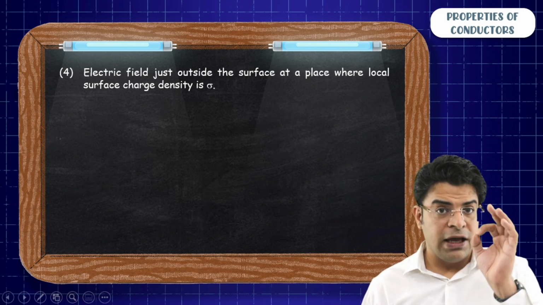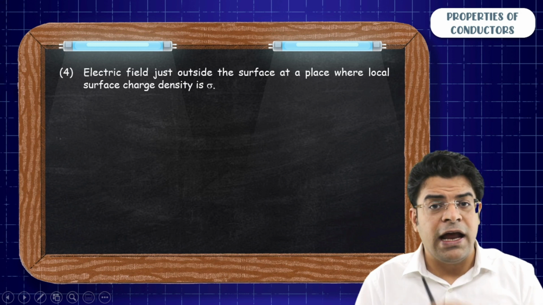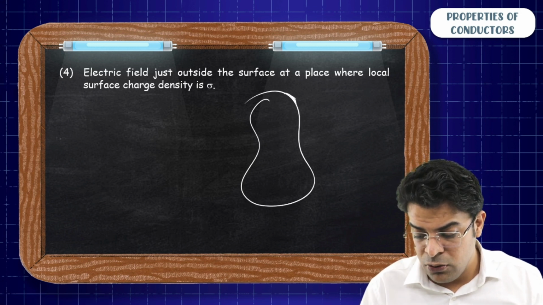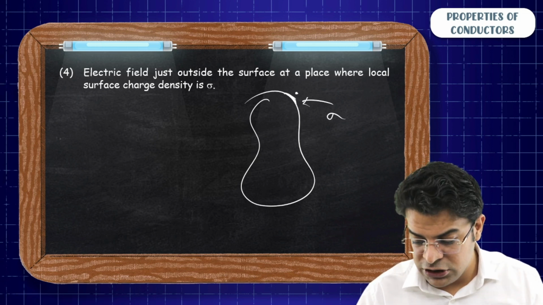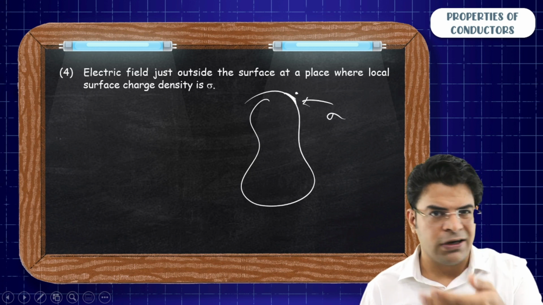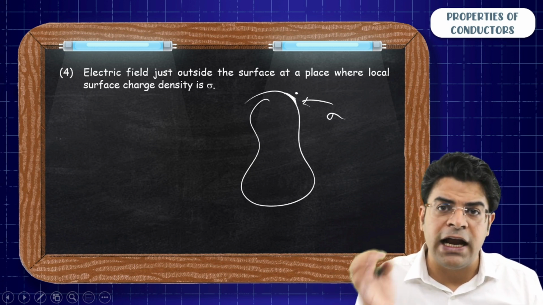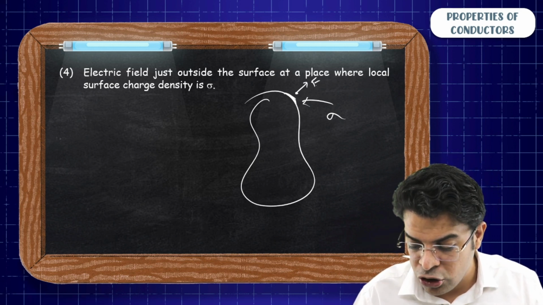So if we have a conductor to which some charge is given and at a place on the surface of the conductor the local surface charge density is sigma, then at a point just outside this surface of the conductor, inside the electric field will be 0. Just outside the surface of the conductor at a place where the local surface charge density is sigma, the electric field has to be normal to the surface.